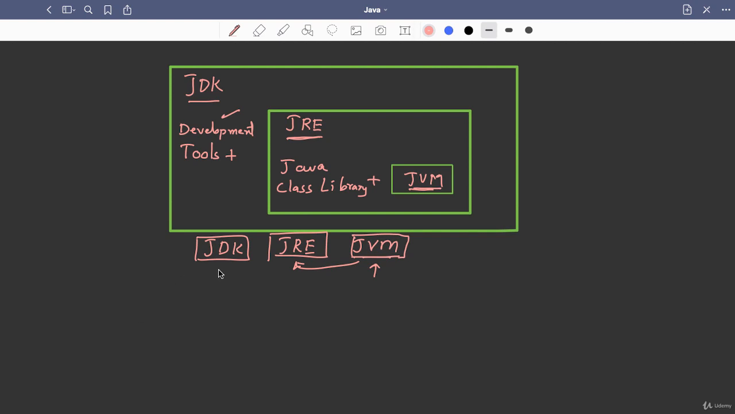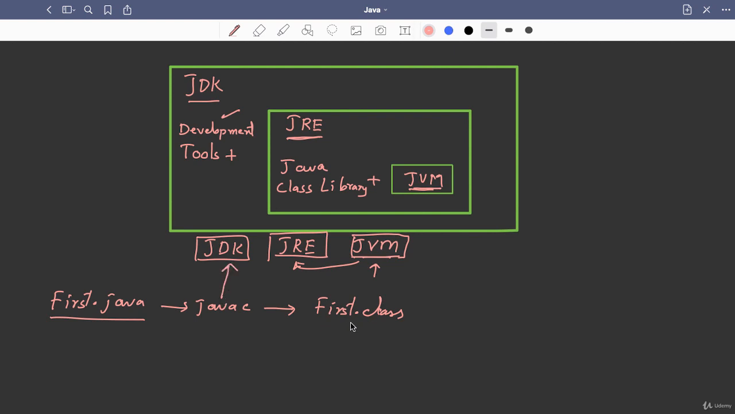Now before installation, I will show you how these things are used. First of all, let us say we have written a Java program like first.java. This is a Java program file. We will use a compiler, that is javac. This compiler will take this file and give us a file called first.class. So javac is a compiler that is a part of JDK.